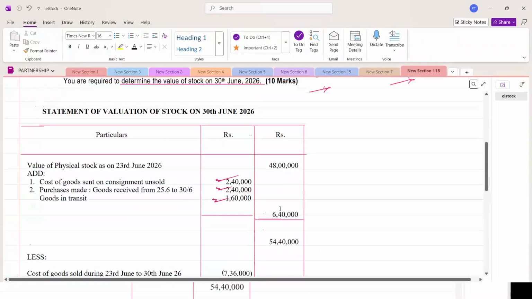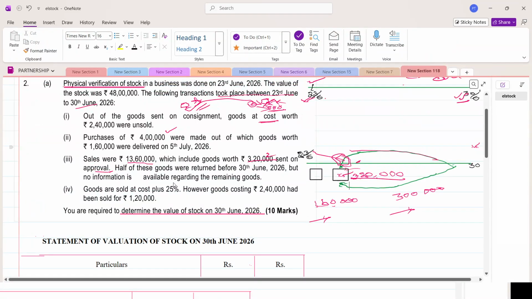And they are saying that there is one abnormal sale. Sale value they have given 1,20,000. So that abnormal sale which is included in 13,60,000, that also we have to remove.